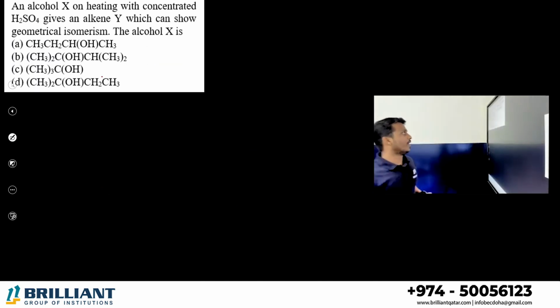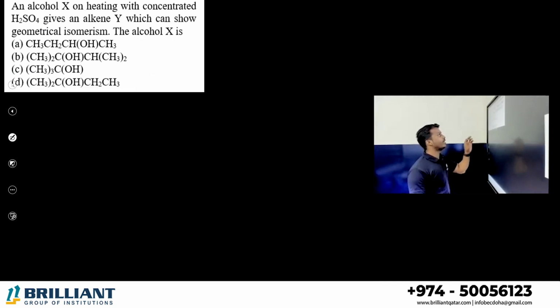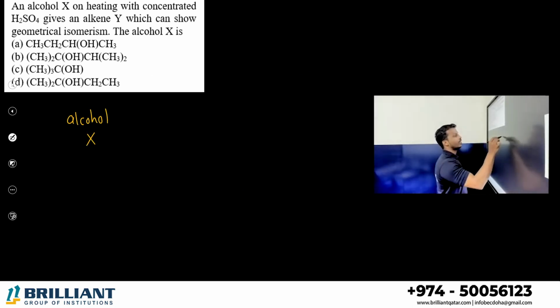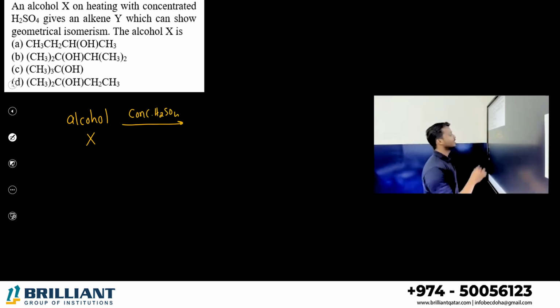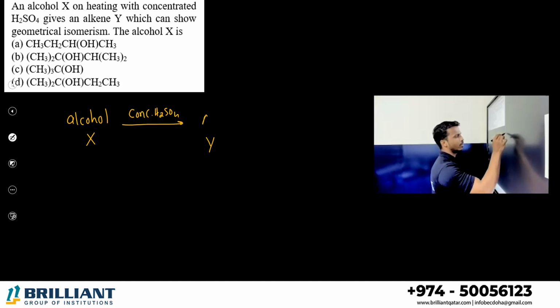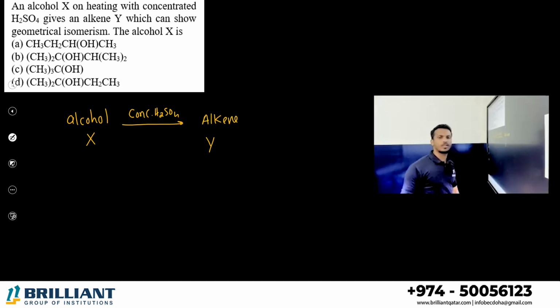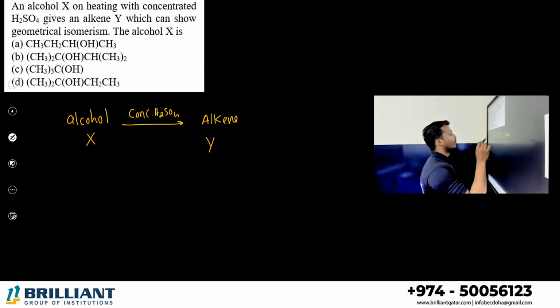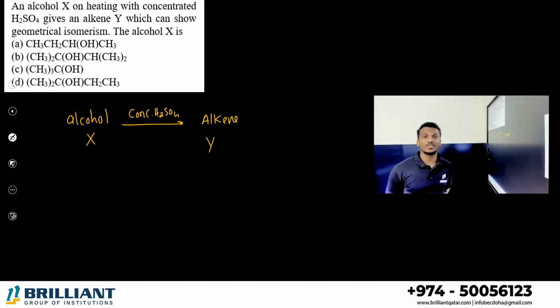Next one, dear. An alcohol on heating with concentrated sulfuric acid, H2SO4, gives an alkene. Yes, definitely, because when you heat alcohol with sulfuric acid, it undergoes dehydration to form an alkene, which can show geometrical isomerism. That is the master point.